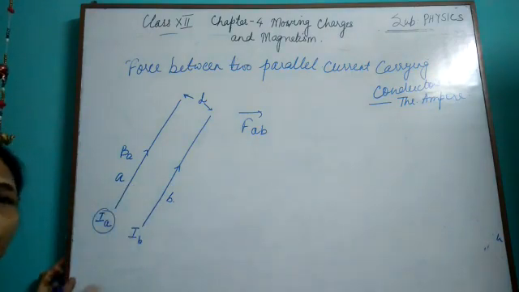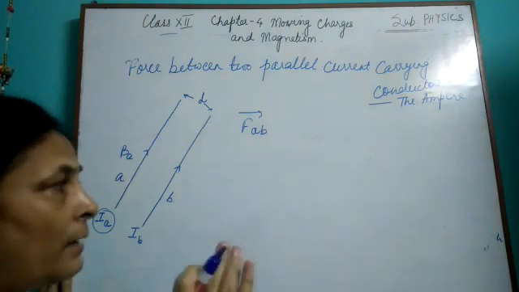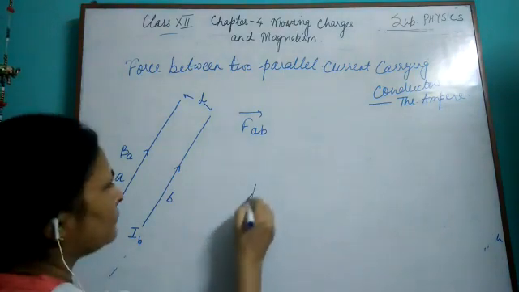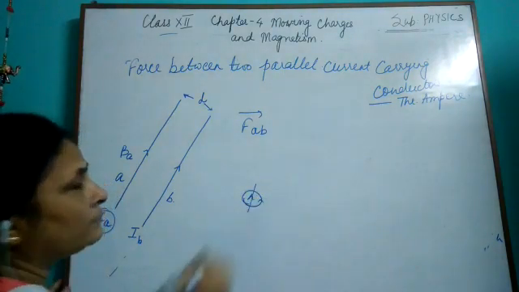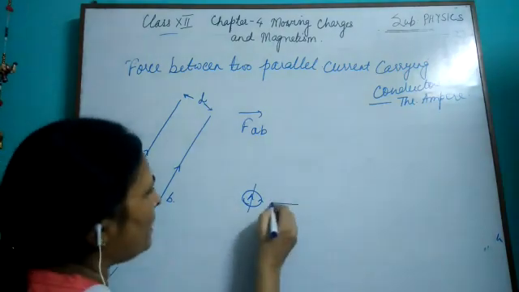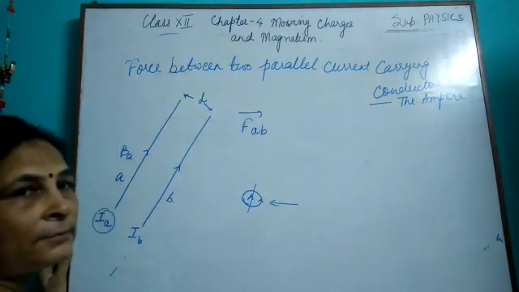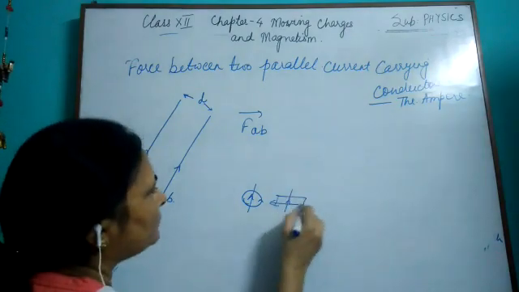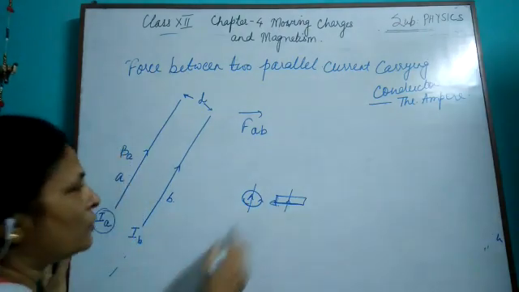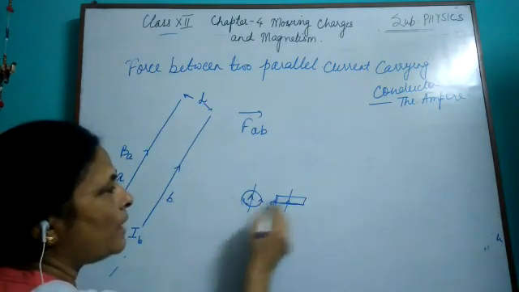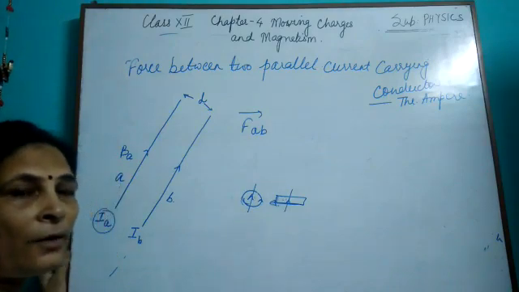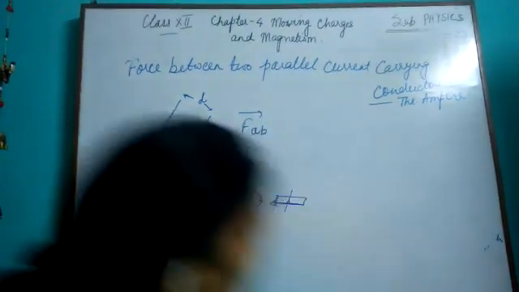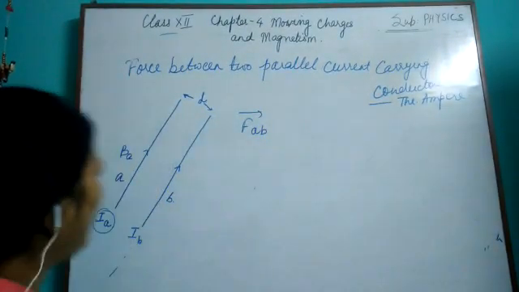So whenever a current carrying conductor is placed in a magnetic field, it experiences a force. This we also know from class 10th. And why should it be so? See, a current carrying conductor produces its own magnetic field. And if you bring another magnetic field here, in the form of a current carrying conductor only or in the form of a magnet, since now it is behaving as a magnet, two magnets will either attract or repel depending upon the polarity.